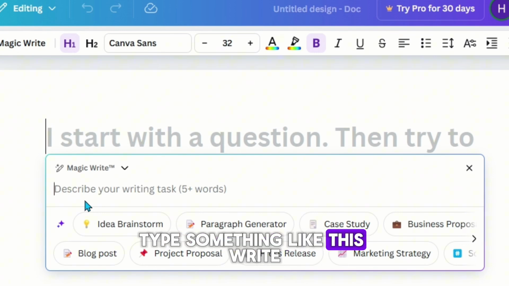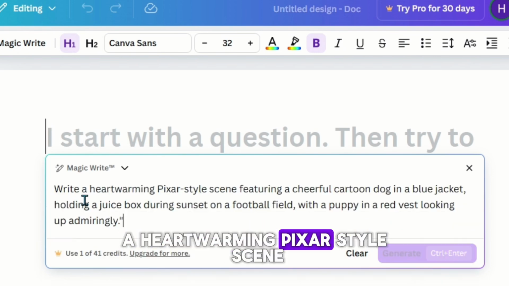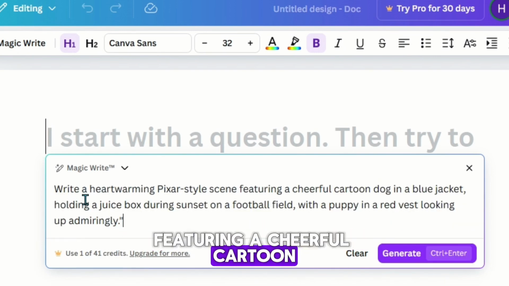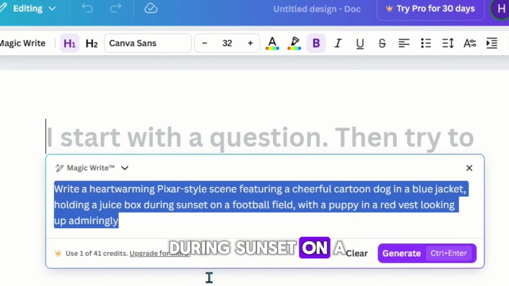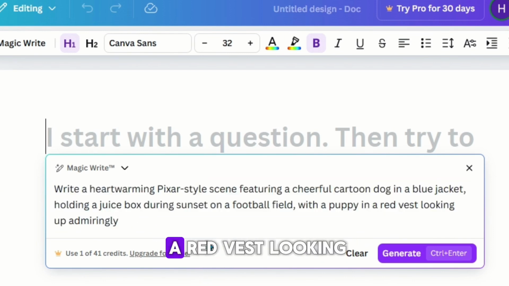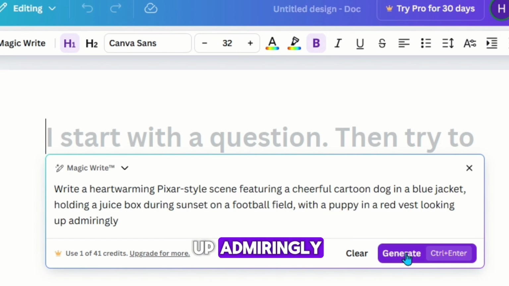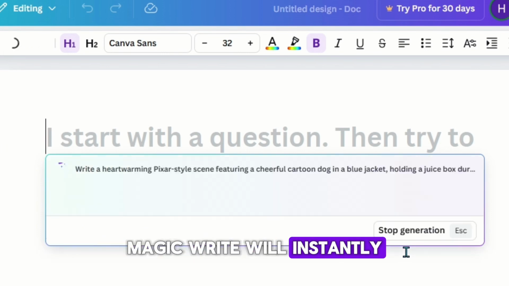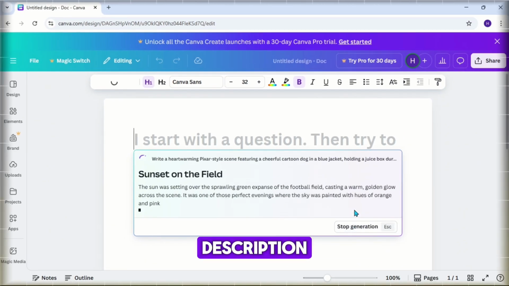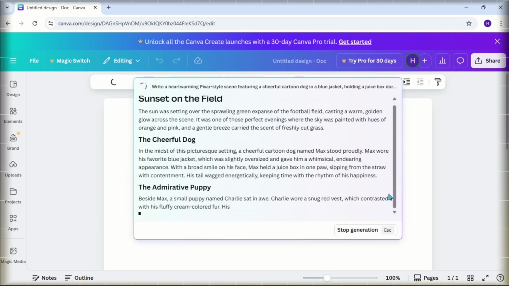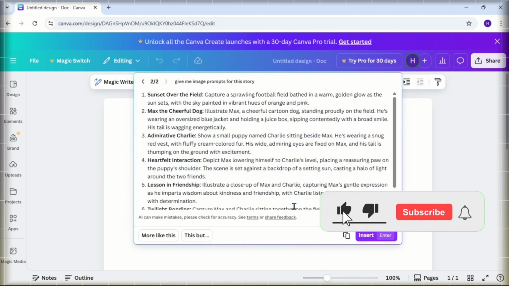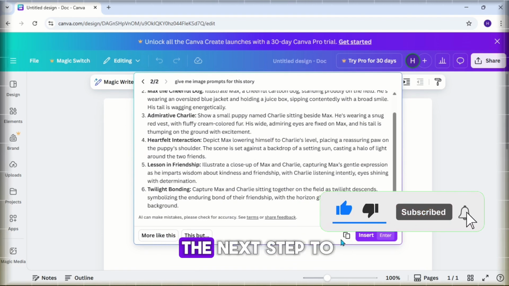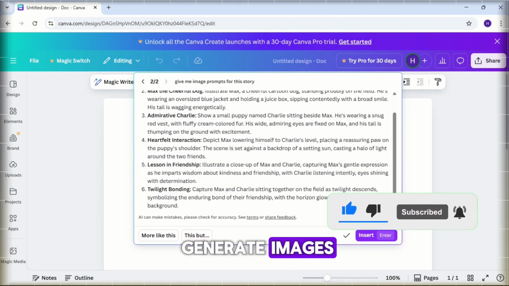Type something like this: Write a heartwarming Pixar-style scene featuring a cheerful cartoon dog in a blue jacket, holding a juice box during sunset on a football field, with a puppy in a red vest looking up admiringly. Magic Write will instantly create a beautiful story description. This is our blueprint. We'll use it in the next step to generate images.